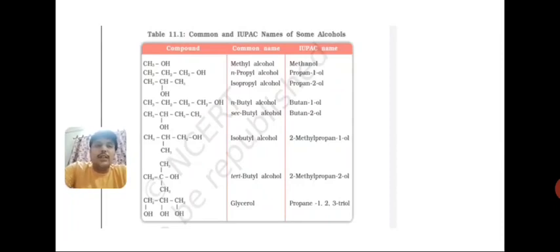If it is only individually present, it is never going to be a prefix, it's always going to be a suffix only, and we always give the lowest position to the hydroxyl group. Clear? If it is present at the terminal carbon, that is the end of the carbon chain, obviously its position is 1, and if it is present in between the carbons, then we consider the lowest position. Okay, I hope you understood the naming of alcohols.